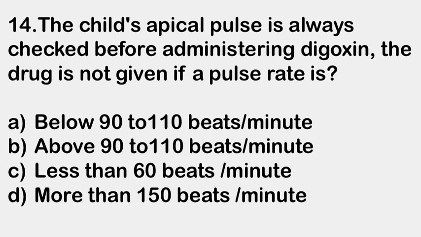Next question. The child's apical pulse is always checked before administering digoxin. The drug is not given if pulse rate is: A. below 90 to 110 beats per minute, B. above 90 to 110 beats per minute, C. less than 60 beats per minute, and D. more than 150 beats per minute. Right answer is A, below 90 to 110 beats per minute.